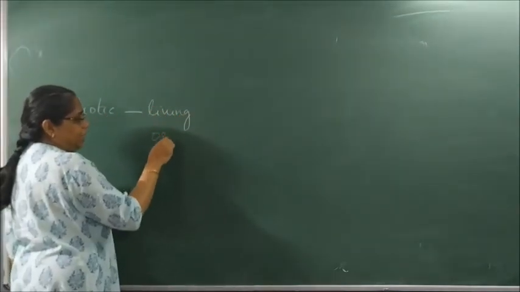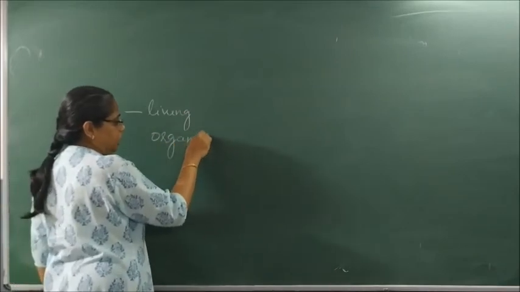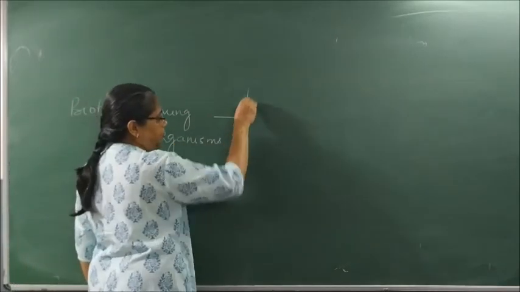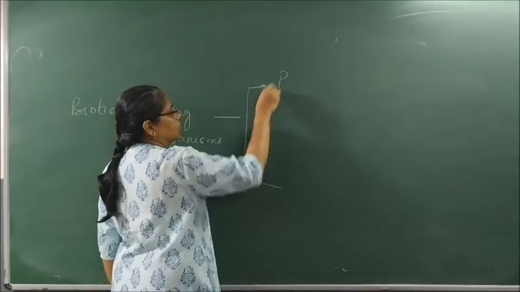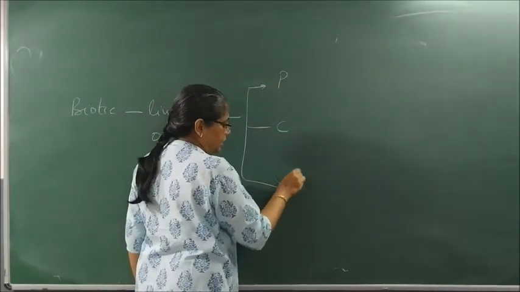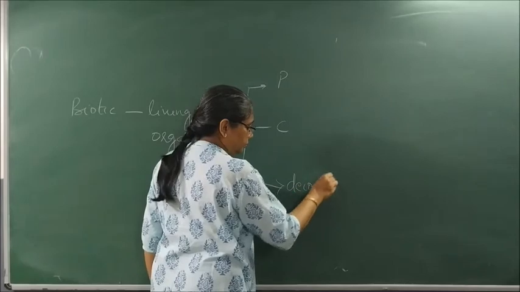These living organisms are further classified as what? Producers, consumers and decomposers.